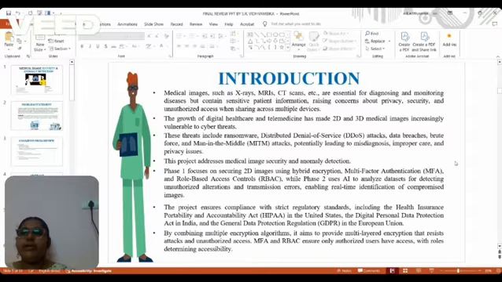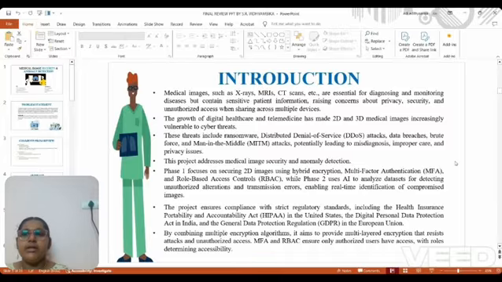With the shift to electronic medical records, the volume and precision of 2D and 3D medical images have grown, often containing annotated sensitive patient details like phone number, date of birth, etc. This raises the need to protect these images from tampering to avoid misdiagnosis and improper patient care. Regulations like HIPAA, GDPR, and India's Digital Personal Data Protection Act were formed to address this need by mandating the healthcare organizations to establish robust security frameworks to prevent fraud, cyber attacks, and data breaches. This has increased the demand for both medical image security and anomaly detection, forming the core of my project.